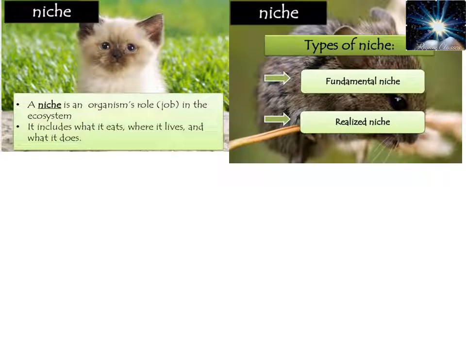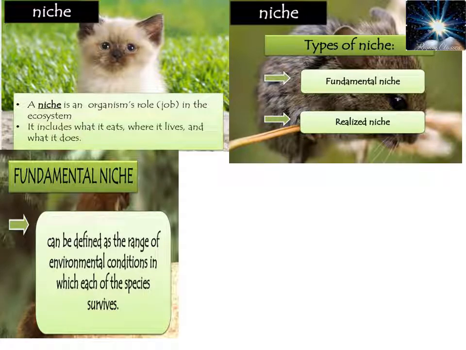So, as I told you, niche has two types. It has a fundamental niche and a realized niche. Fundamental niche is basically the range of environmental conditions in which an organism can survive. For example, if for my survival I need a 20 to 50 degree range of temperature, or 10 to 50 degrees, this can be my fundamental niche.